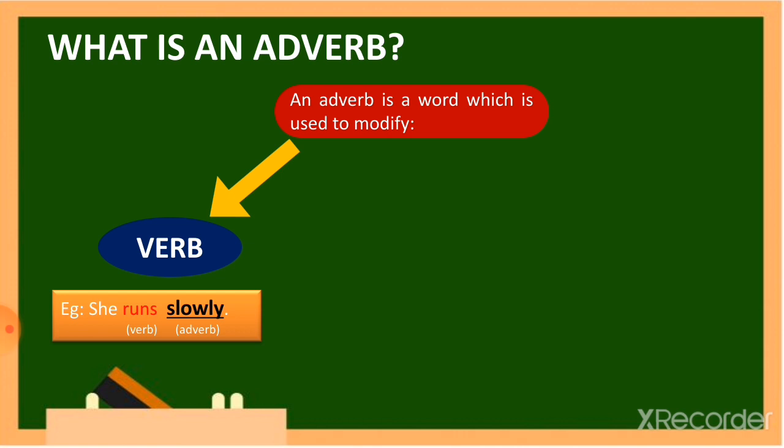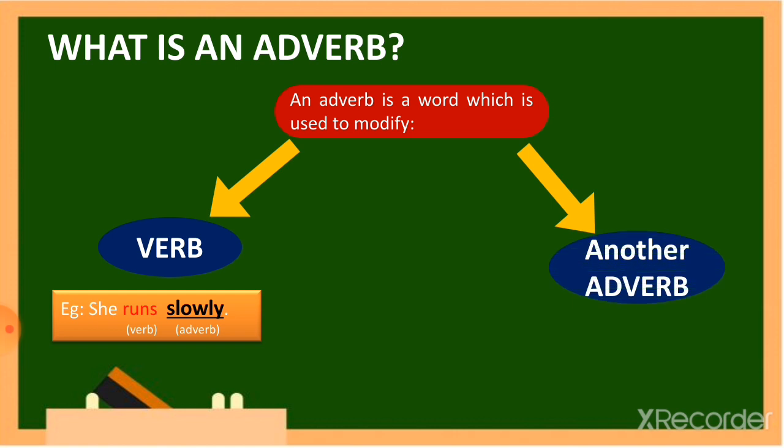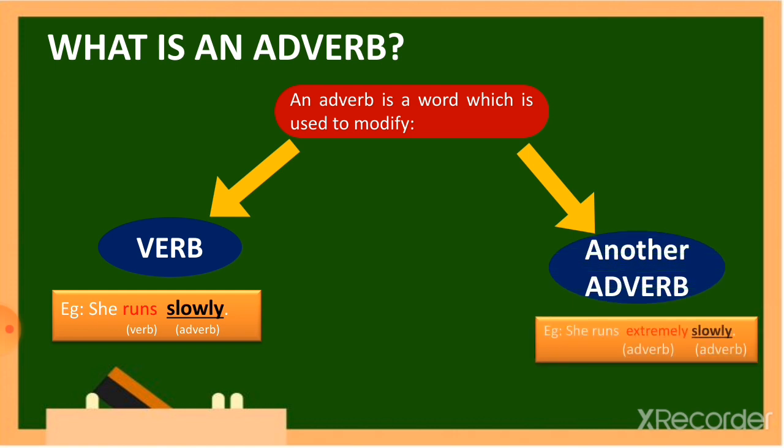Well, it is correct to some extent, but not complete. So let us complete it right now. An adverb is a word which is used to modify not only a verb but also another adverb. For example, she runs extremely slowly.